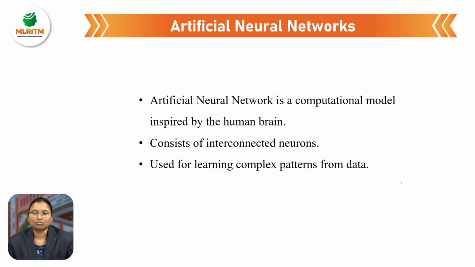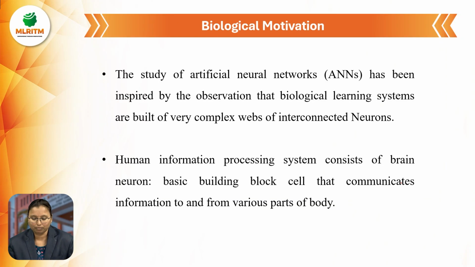So what is an artificial neural network? An artificial neural network is a computational model inspired by the human brain. It is compared to the human brain and consists of connected neurons. It is used for learning complex patterns from data.